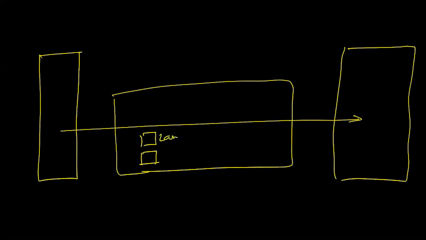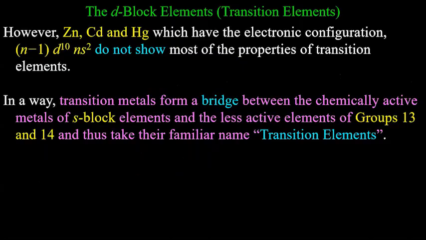Lanthanoids, actinoids. So lanthanoids, actinoids, F block elements are even inner to D block elements. So that's why we say inner transition element. F block elements are inner transition elements.